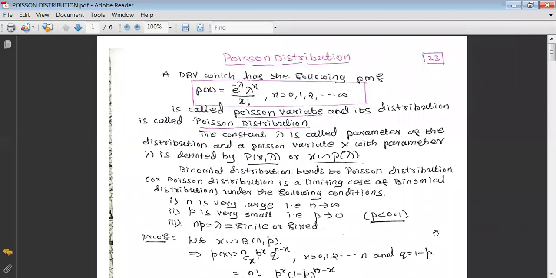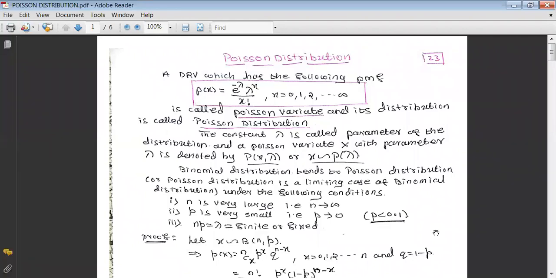In the previous video on module 3, we discussed the binomial distribution and examples of binomial distribution. In this video, let us discuss the Poisson distribution and some examples on Poisson distribution. This Poisson distribution is also a discrete distribution because the variable in this distribution is a discrete random variable. And as we studied in the previous video, every probability distribution has a certain mass function.